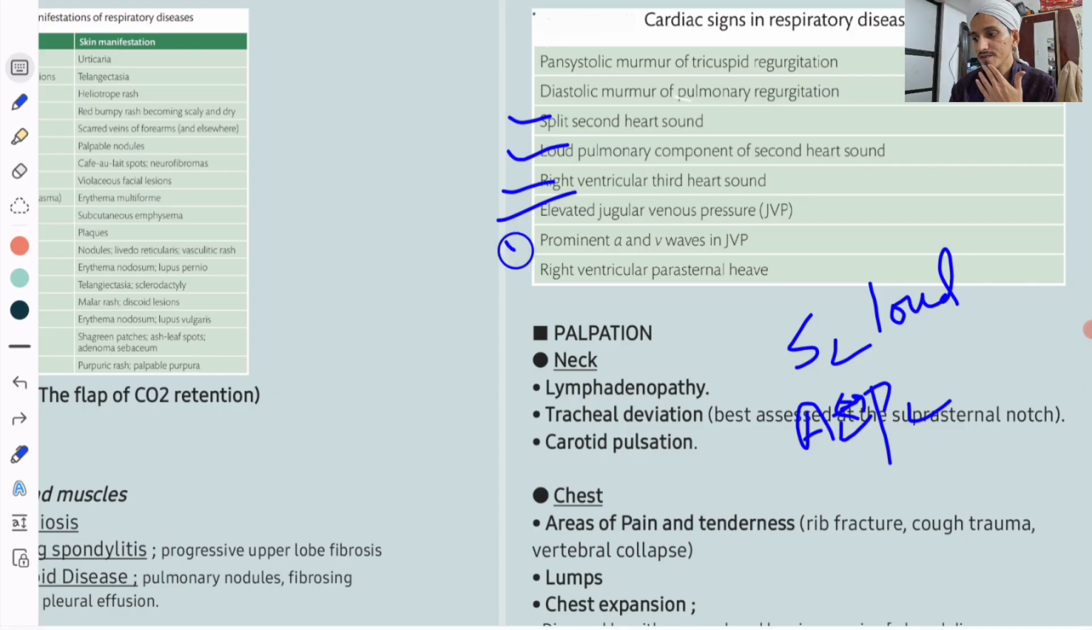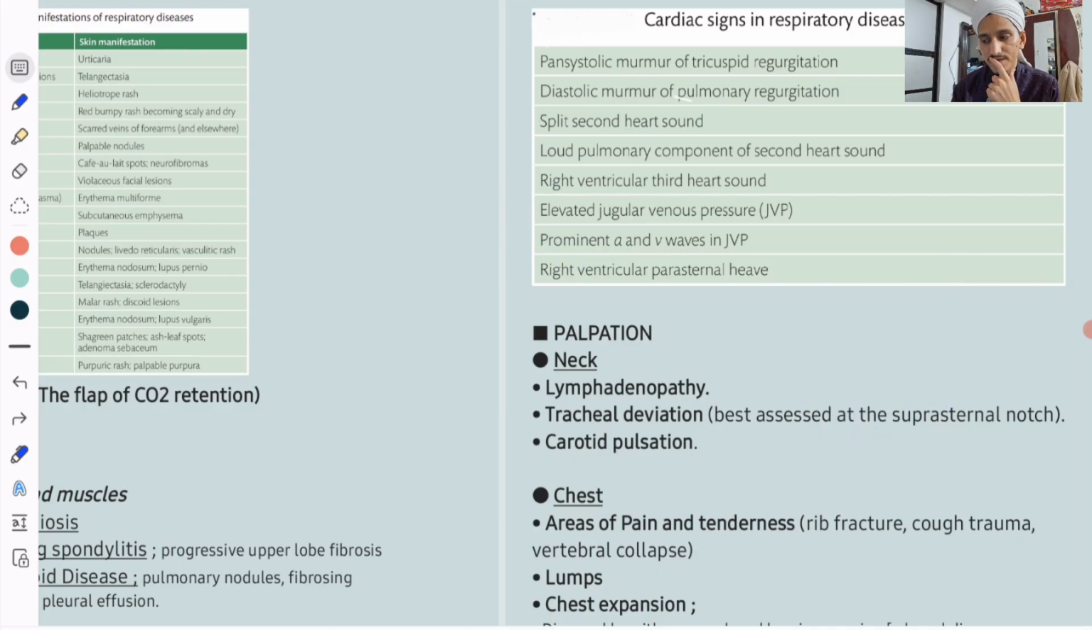Prominent A and V waves in JVP. Right ventricular parasternal heave, because of right ventricular hypertrophy, you will have. So these are all the auscultatory and palpatory findings which you will have. And systolic murmur of tricuspid regurgitation.